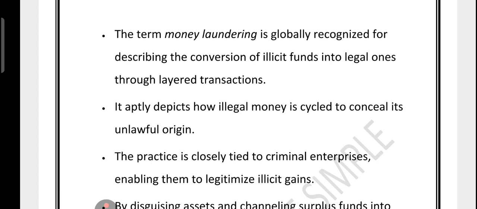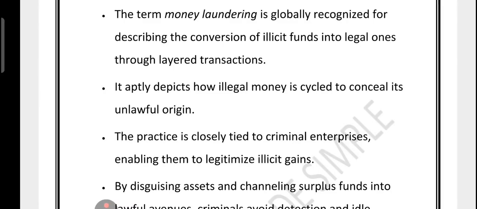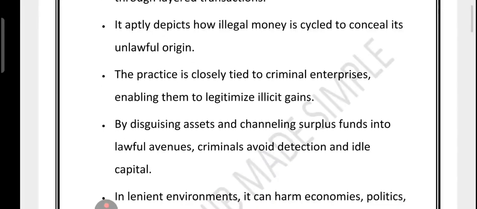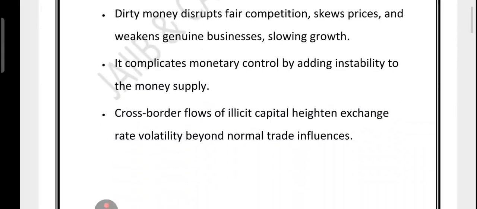Well, they don't just keep it lying around, because if they suddenly start spending large amounts of cash, the police will come knocking. Right, that is where money laundering comes in. It is a process of taking the dirty money earned from crime and making it look like it came from a legal source. This way, it becomes hard for authorities to trace it back to the crime. This is not new. In fact, it goes back to ancient times where traders used a scam to hide their profit. One of the most famous examples comes from the Prohibition era in the US.